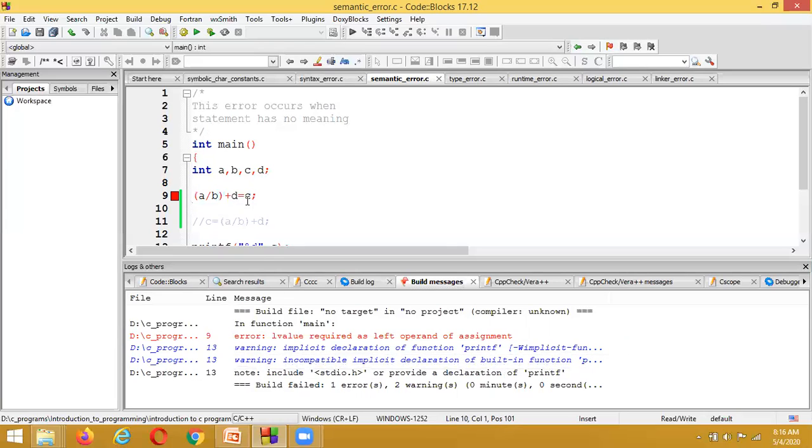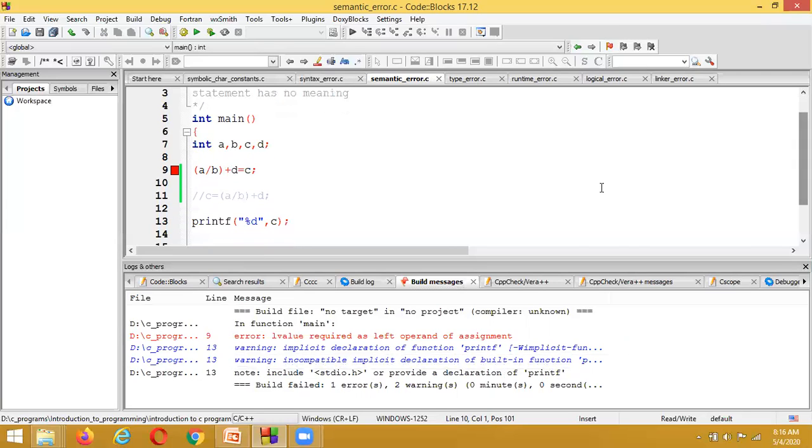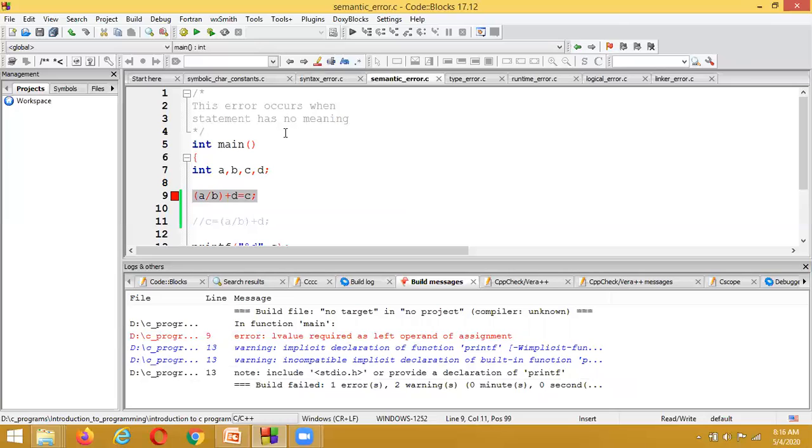Here it is throwing an error: the C value has not been declared in a proper manner. Here we have not defined it properly. This type of error we call a semantic error. This error occurs when the statement has no meaning.